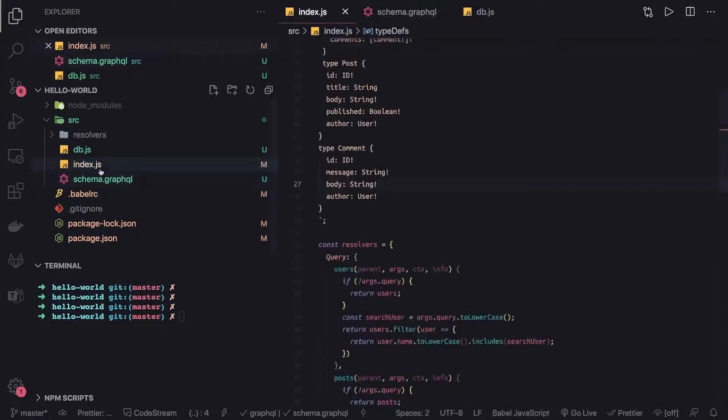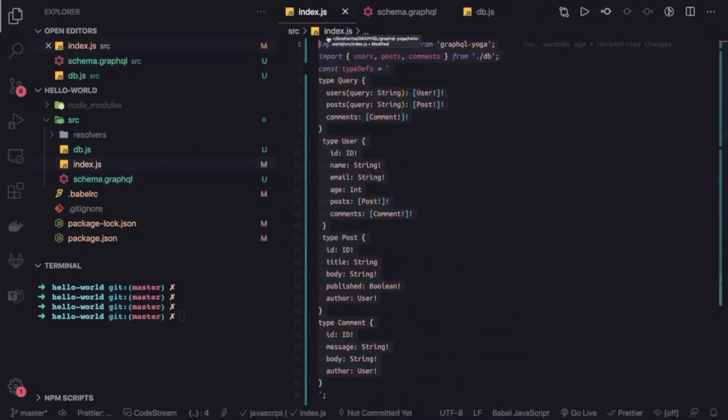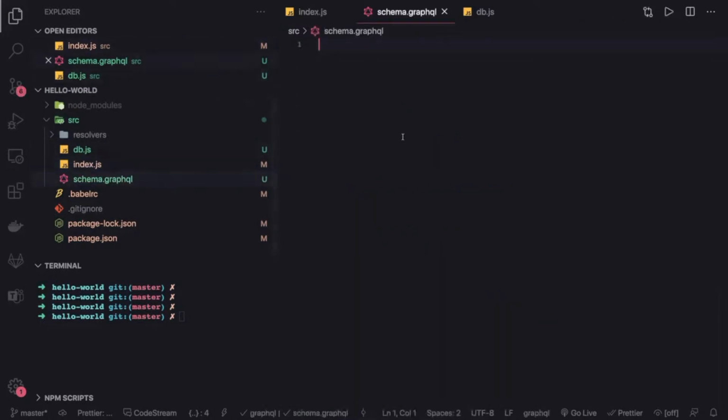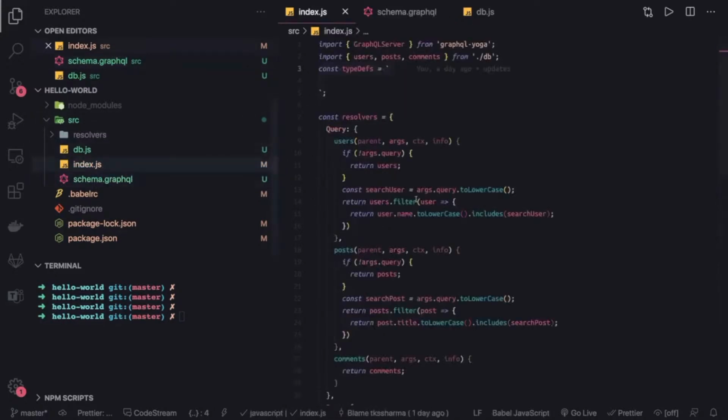And let's move our type definitions. Whatever we can see inside type we can put here. The advantage of this is you don't need to worry about these backticks inside type definitions, and we will pass it separately. So this is our type definition file. Here we have type query, user, post, comments. Now we will also talk about our resolvers, and we will move all those resolvers into these files.